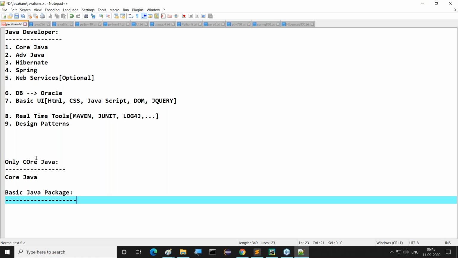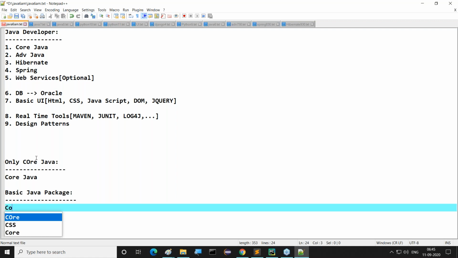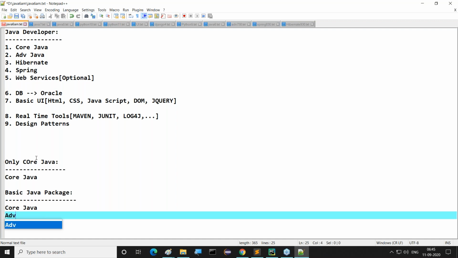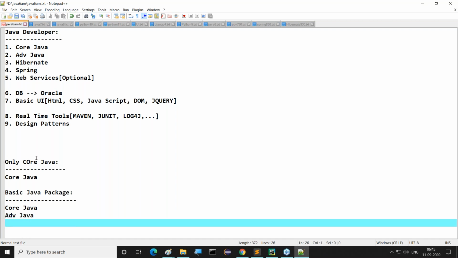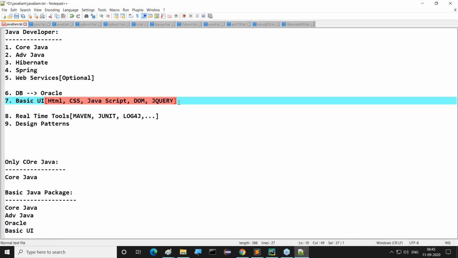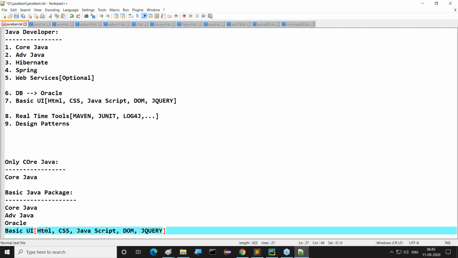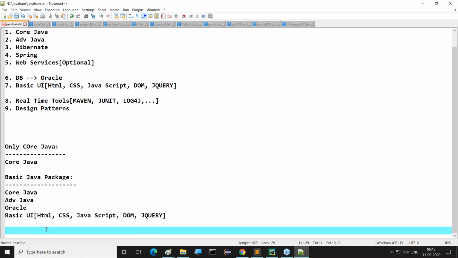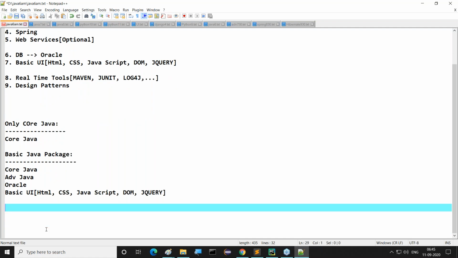Basic Java package. Now, inside this basic Java package, which courses are going to be covered? Core Java, then advanced Java, then database Oracle. Next one is the UI technologies. Basic UI, not complete UI. Whenever I say basic UI, remember this part. So these technologies are going to be covered under this basic Java package, which is what I'm taking.